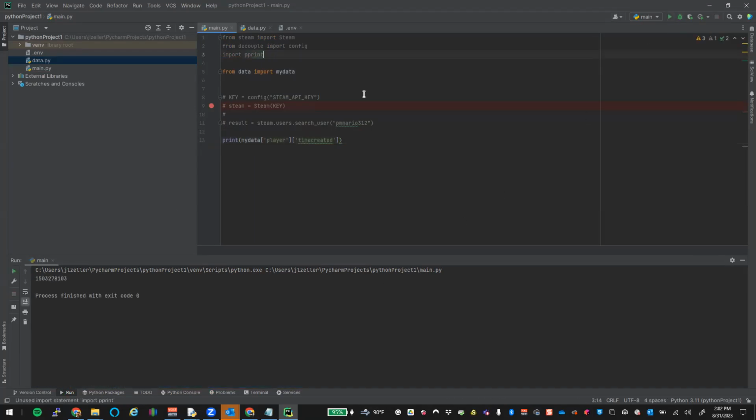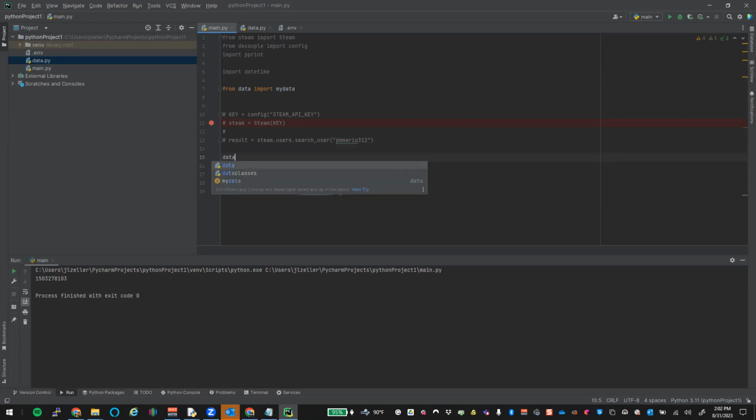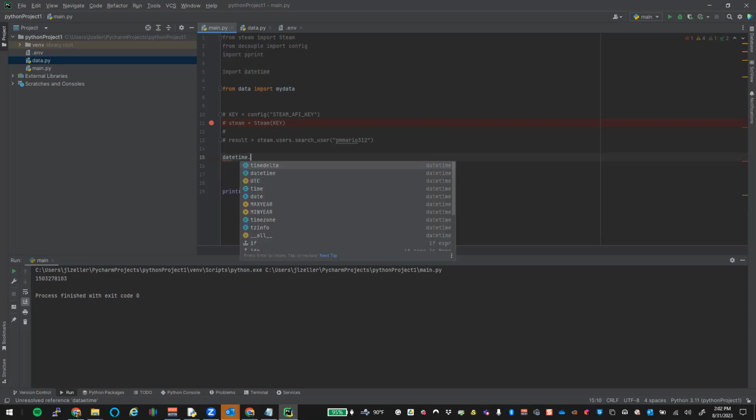So now let's take a look at import datetime. There we go. And let's look at all the different functions datetime has. So if we look at datetime dot, if I could spell datetime right, we can see all these other ones that come out. We have one called timedelta.